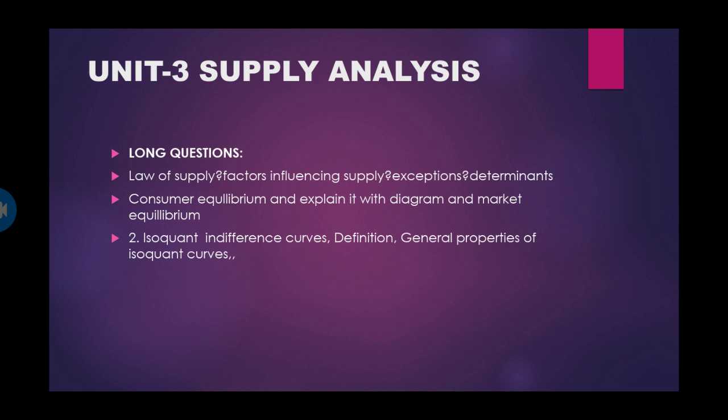Exceptional cases are also there, determinants are also there for supply. Consumer equilibrium: some goods are there in the market, or some particular point is there where consumer and producer both are satisfied, means demand and supply are equal. That particular state or condition is called consumer equilibrium.